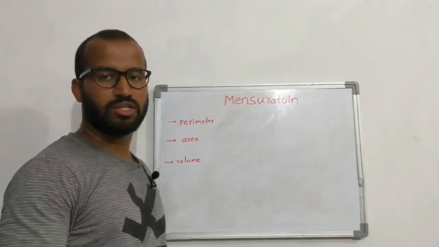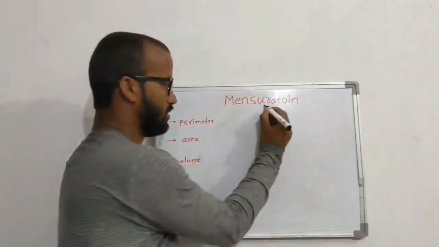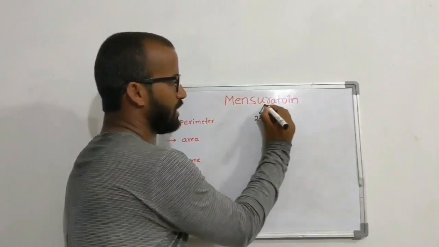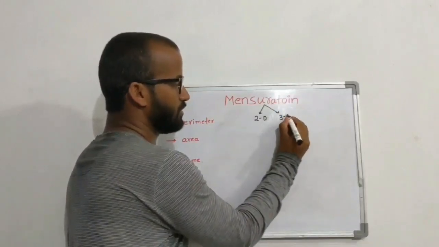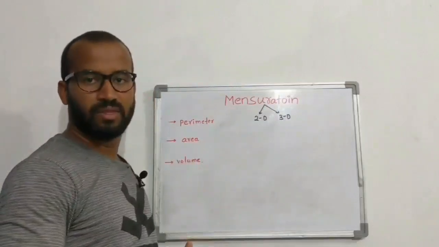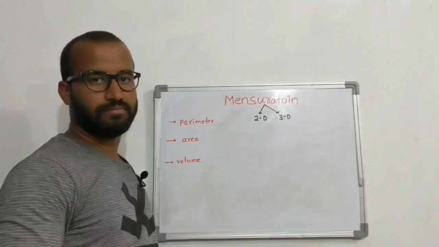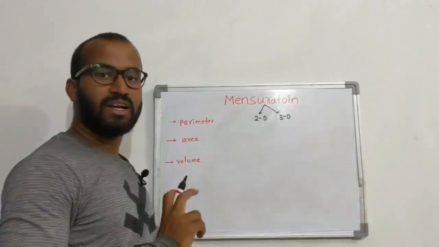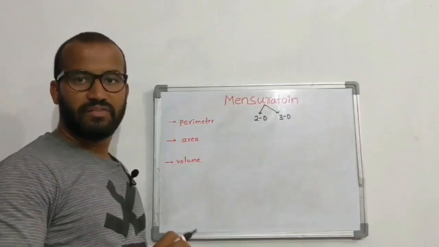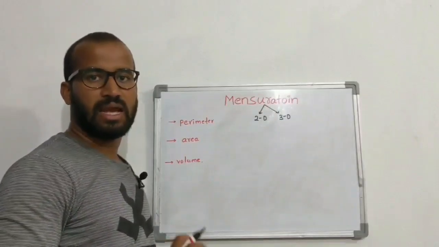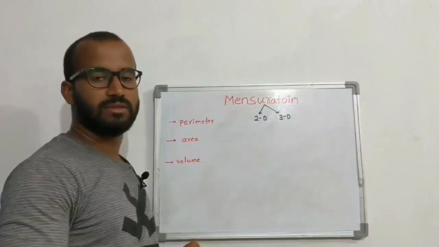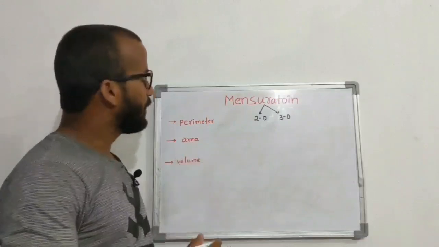I will divide this mensuration chapter into two parts. First part will be 2D shapes and the second part will be 3D shapes. In this mensuration chapter, we have to know some terminology. What is meant by mensuration? Study about different geometrical shapes and their areas and volumes is called mensuration. What is meant by perimeter?